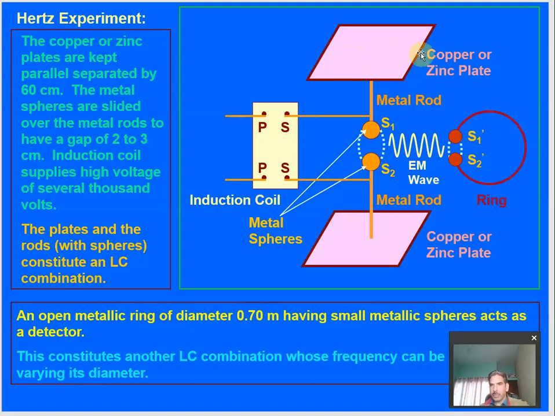There are two copper or zinc plates, to which the two spheres S1, S2 are attached through metallic rods, and across these two spheres an induction coil is attached, which produces a very high oscillating voltage, about several thousands of volts. This combination of two plates and spheres behaves as an LC combination, as we discussed in our chapter on alternating current, LC oscillations. So this makes one system of LC combination, and the second setup also makes one system of LC combination.